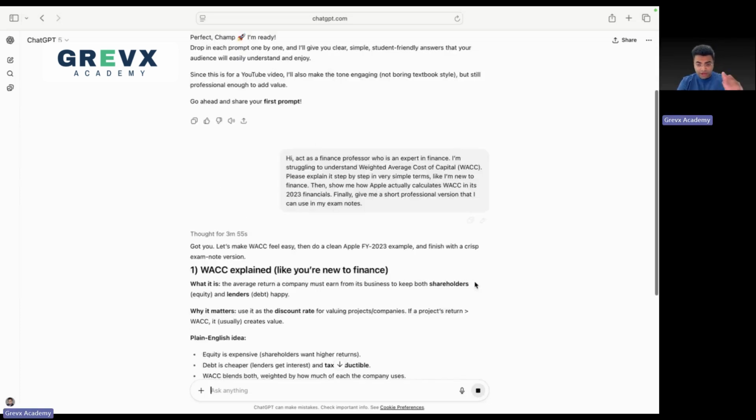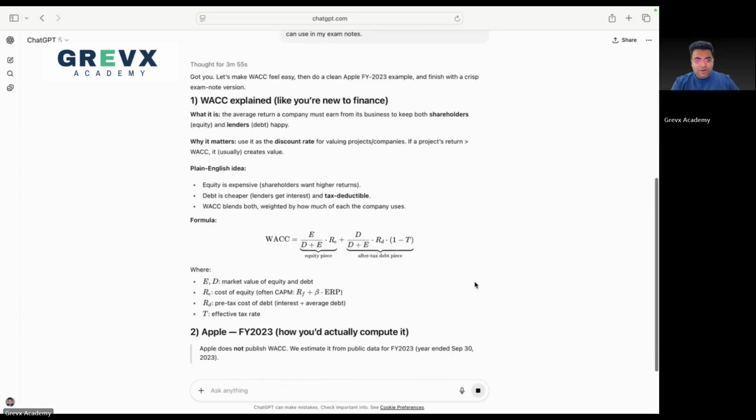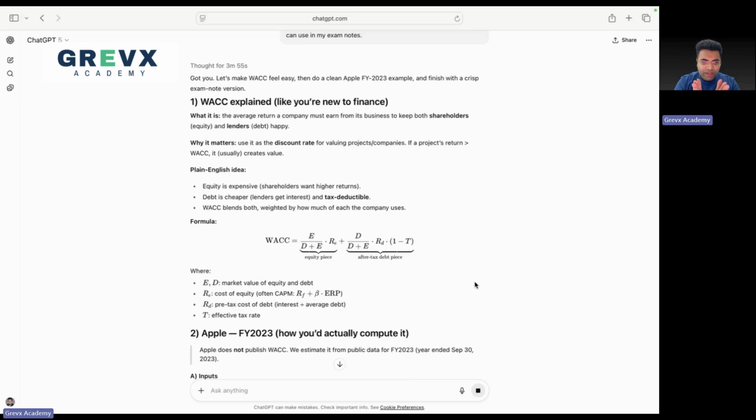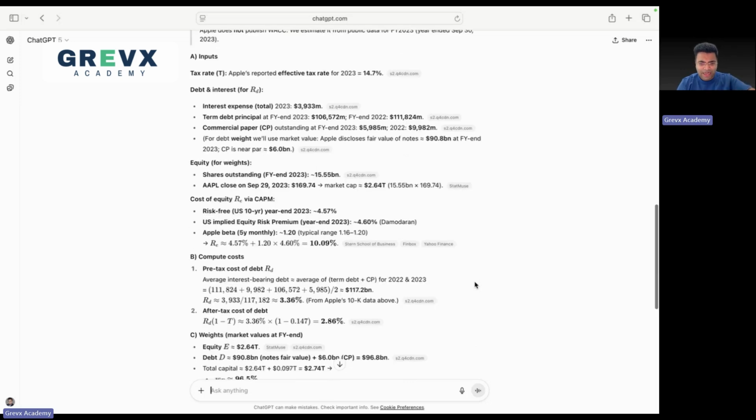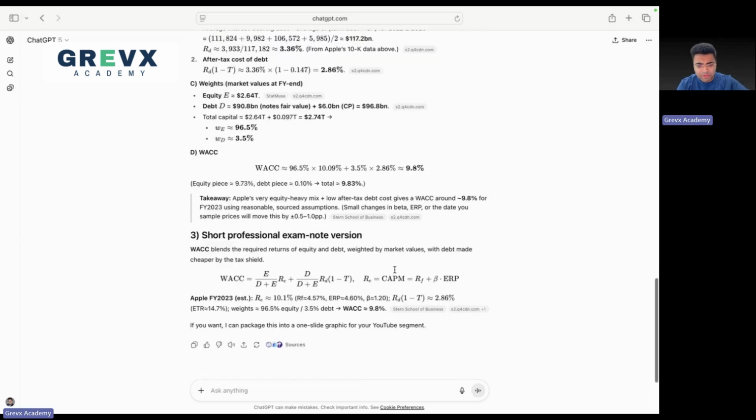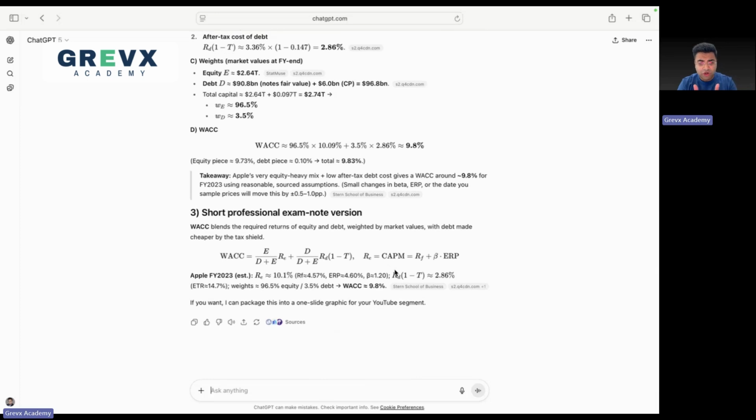All right, so here it is. WACC explained like you are new to finance. What it is: the average return a company must earn from its business to keep both the shareholders and lenders happy. Sounds good. Why it matters, a simple formula and its explanation, and also how Apple computes WACC for 2023 numbers. All right, it gives you everything in simple terms. It also gives you a short professional exam note version.